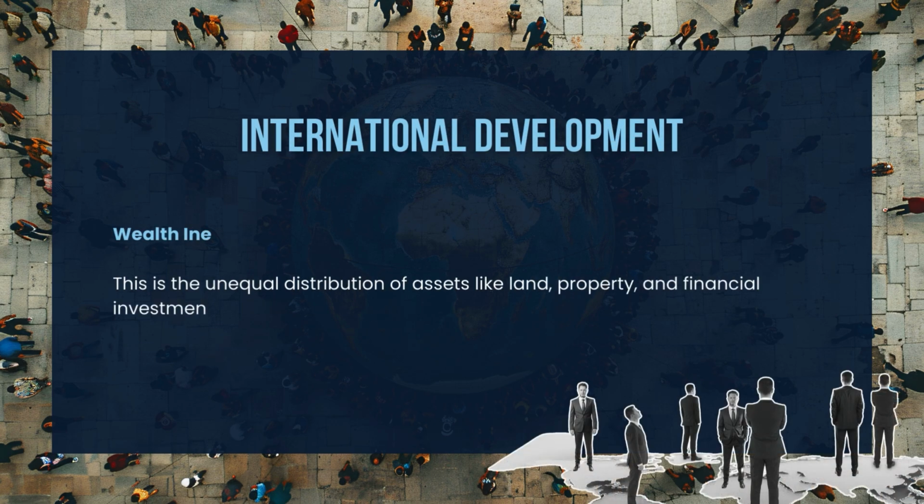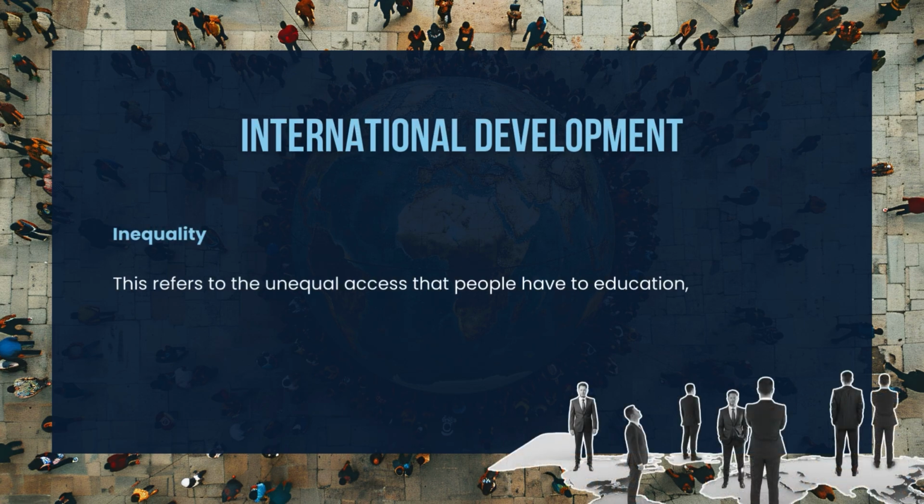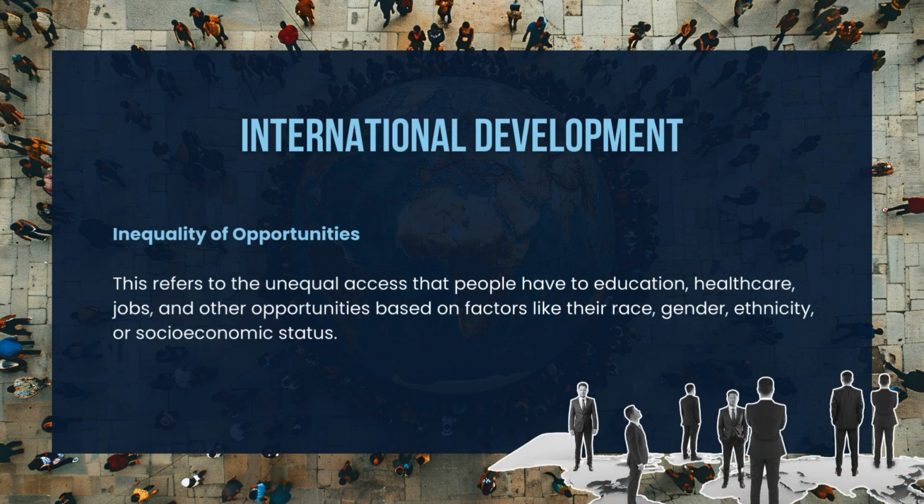Wealth inequality. This is the unequal distribution of assets like land, property, and financial investments. Wealth inequality is often even more extreme than income inequality, and it can be passed down from generation to generation. Inequality of opportunities. This refers to the unequal access that people have to education, healthcare, jobs, and other opportunities based on factors like their race, gender, ethnicity, or socioeconomic status.